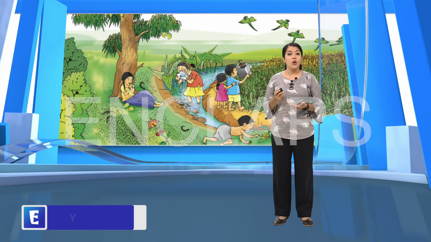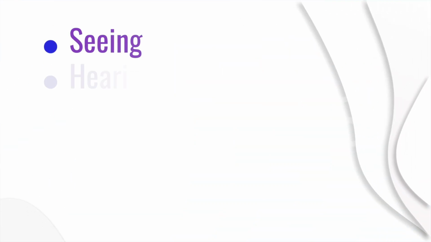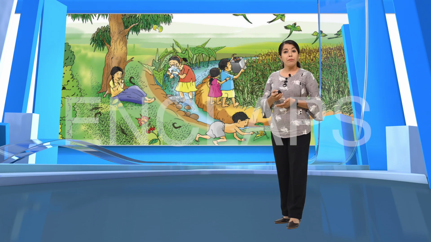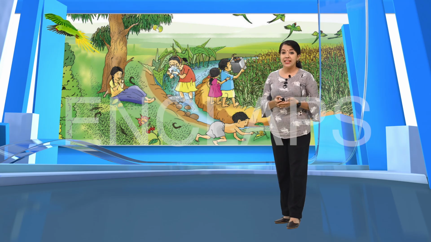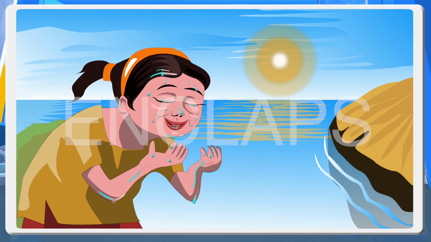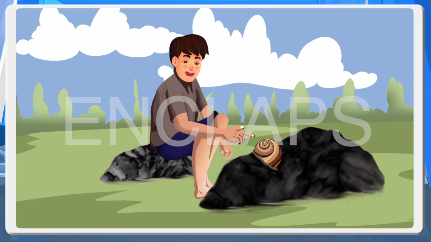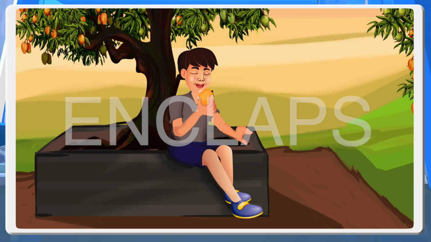We understand the outer universe by seeing, hearing, touching, tasting and smelling, right? Parrot flew away as it heard the sound. Children are surprised on seeing it and happy as the cold water splashes on their face. Look what the snail does as the child touches it. See the reaction of the child after smelling and tasting the mango.